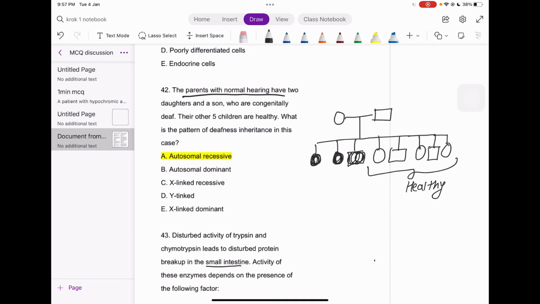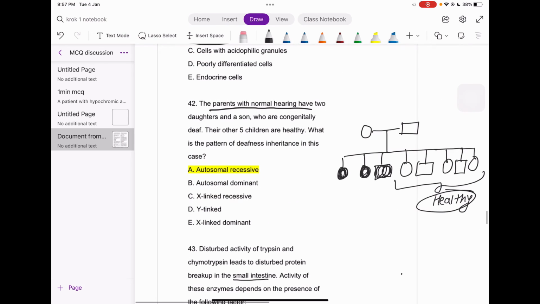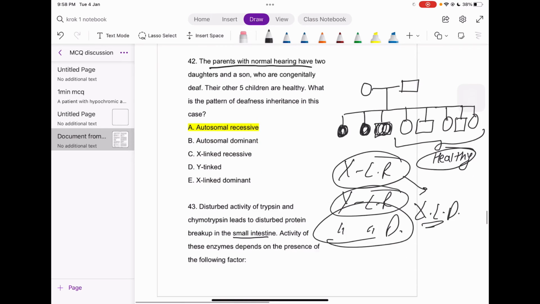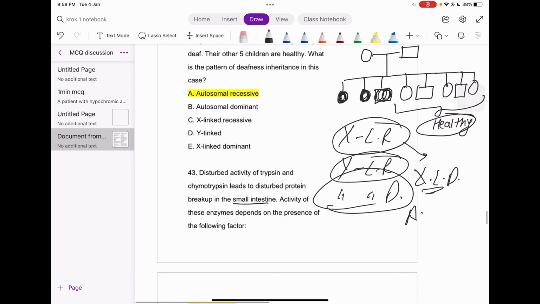So now we can rule out some things. First, it's not X-linked recessive, it's not Y-linked recessive, it's not Y-linked dominant, it's not X-linked dominant, and it's not autosomal dominant. Why should we say this?